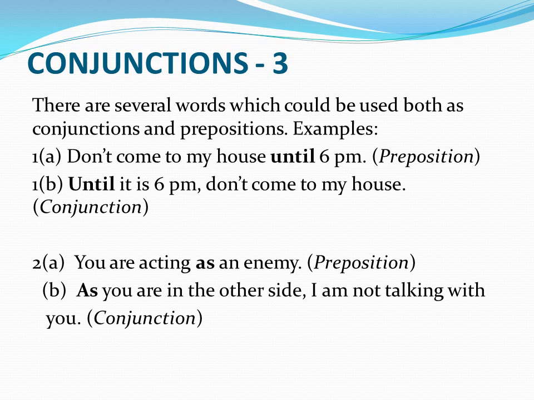Now look at the other example. Second A, you are acting as an enemy. Here as is being used as a preposition because it is telling the relationship between the verb acting and enemy. As you are on the other side, I am not talking with you. Here as is being used as a conjunction. It is joining two sentences: you are on the other side, I am not talking with you.